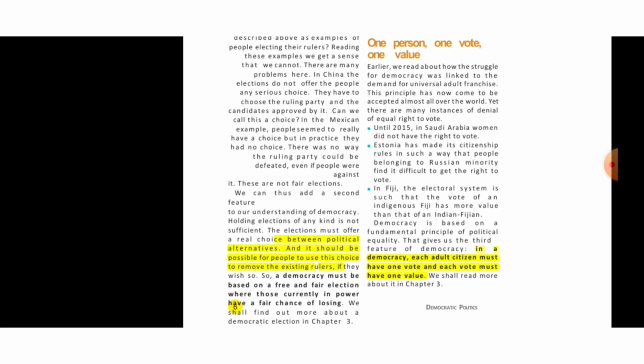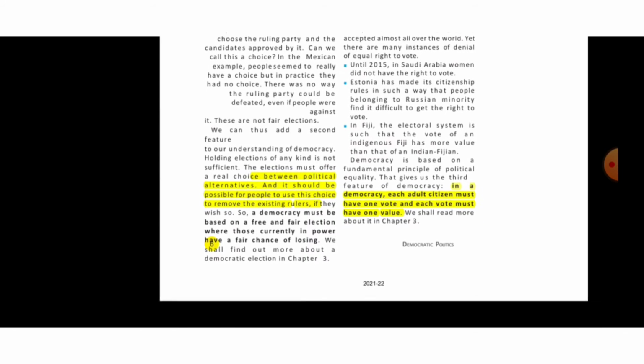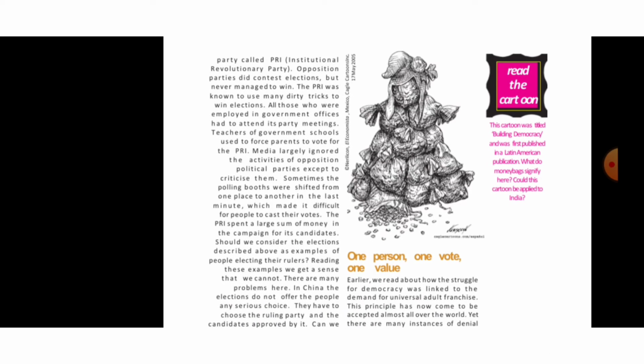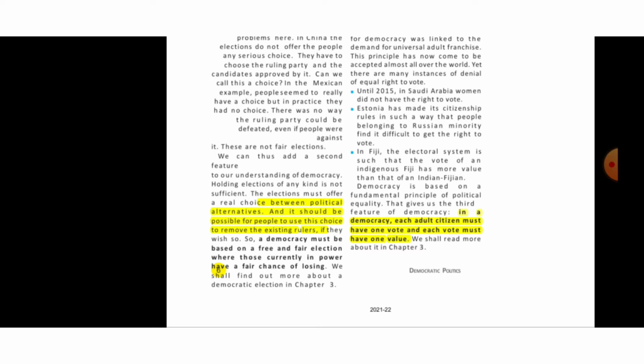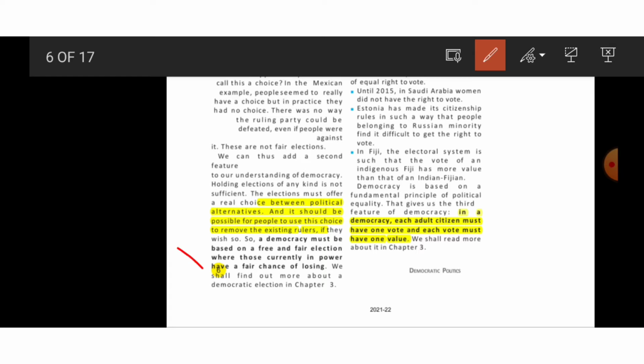Here. So people don't get choices. People have very limited choices in which they have to elect someone. So this is also not a very good sign of democracy. So from these examples, we come to know that a democracy must be based on a free and fair election, where those currently in power have a fair chance of losing.